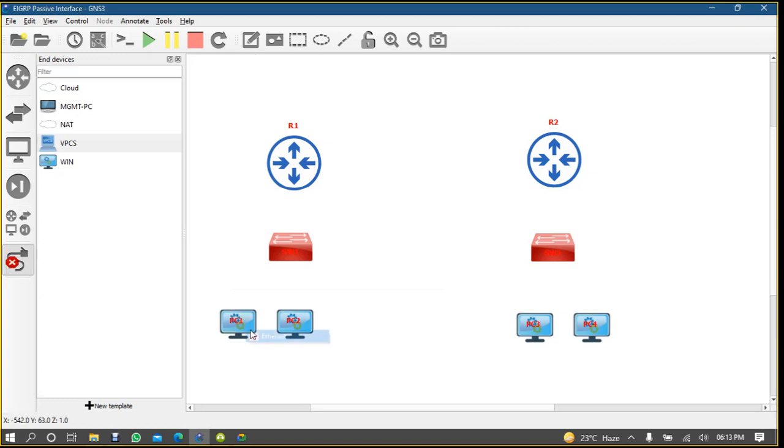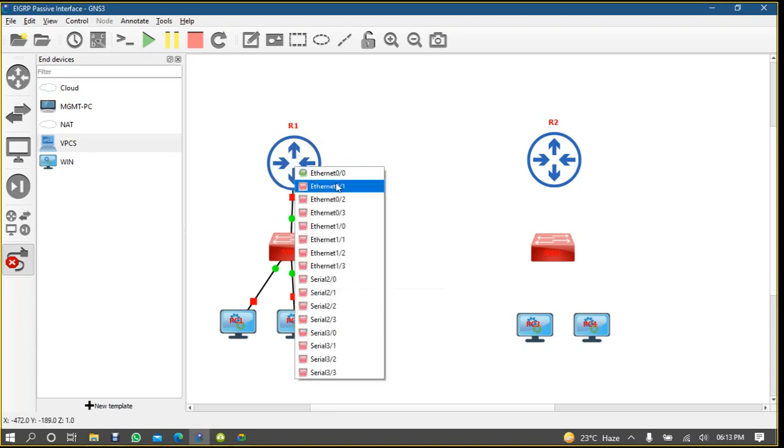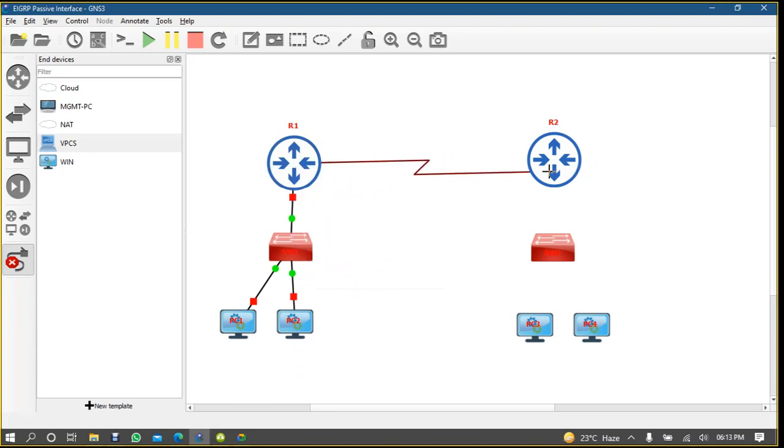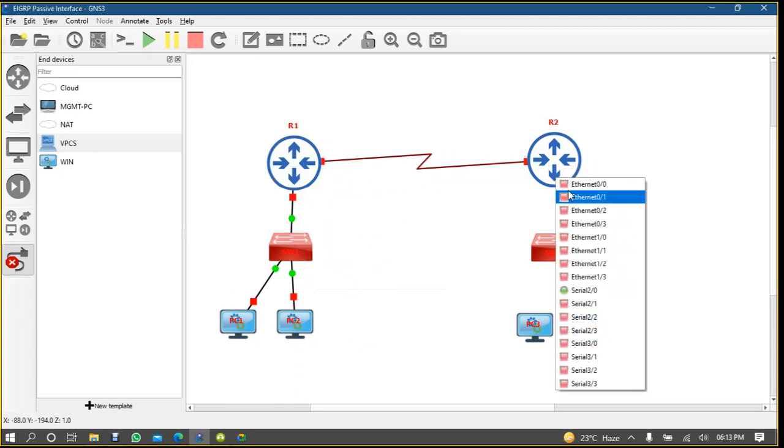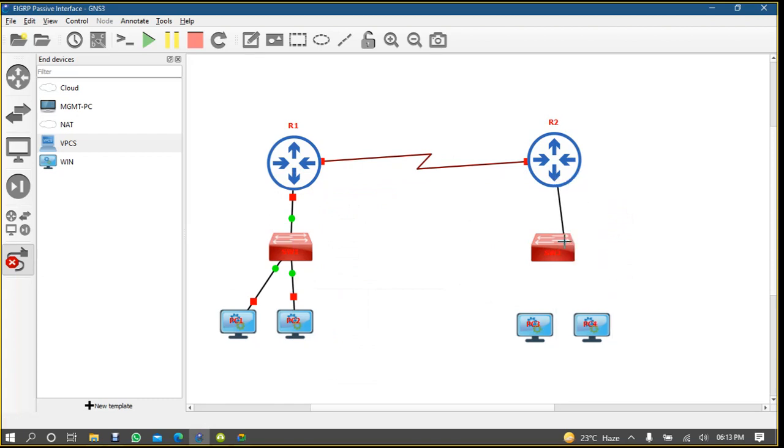Okay, now we can connect it. Serial to anyone. You can take any network, serial, fast Ethernet, anyone to connect between router to router. Okay.